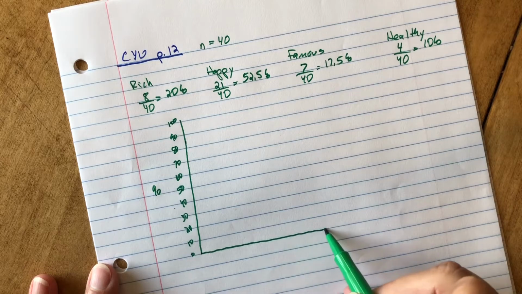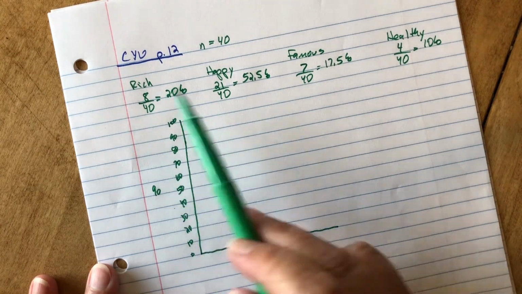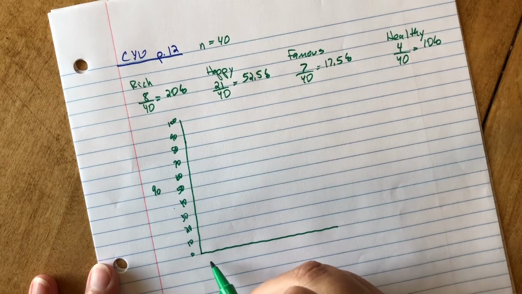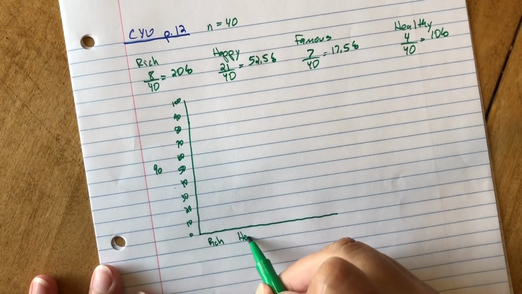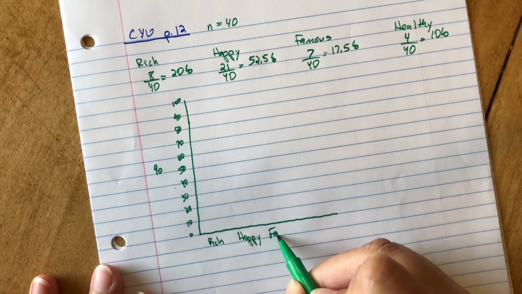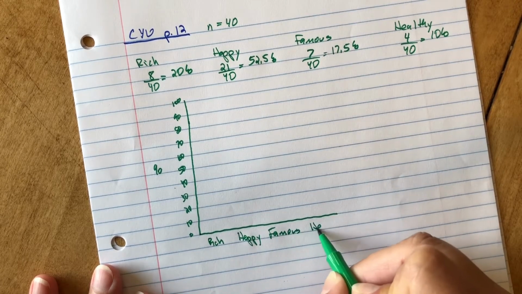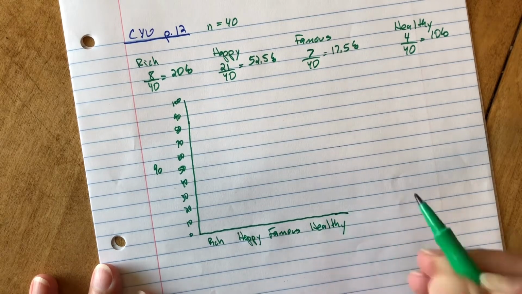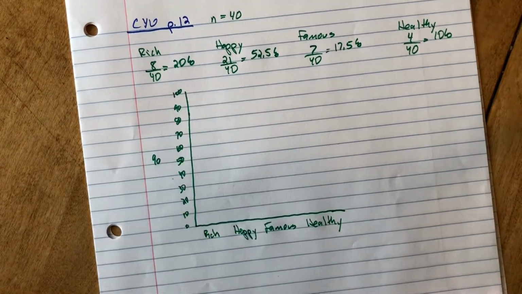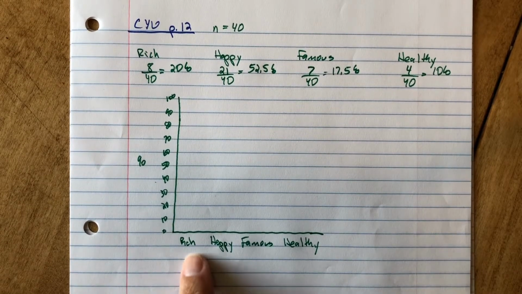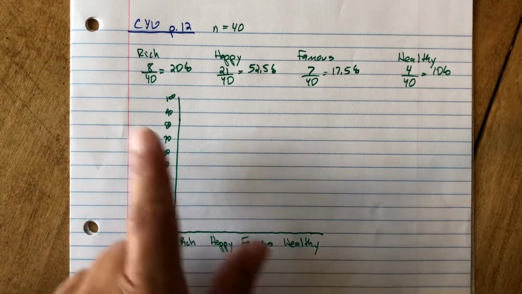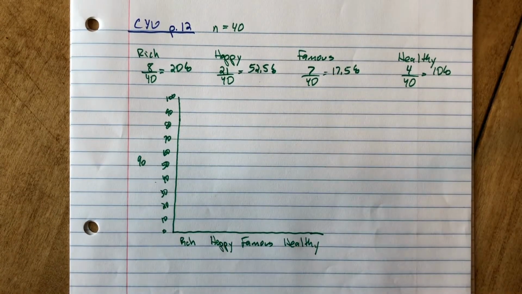And on the bottom, I'm going to have the categories. I was going to abbreviate, but I'll write out the whole word. So rich, happy, famous, and healthy. Okay, so all I have to do is plot these percentages. Now again, this is a bar graph, it's not a histogram, so the bars do not touch because the order doesn't matter. I could have put healthy first. I could have put it in alphabetical order, famous first. The order of these doesn't matter because it's a bar graph.